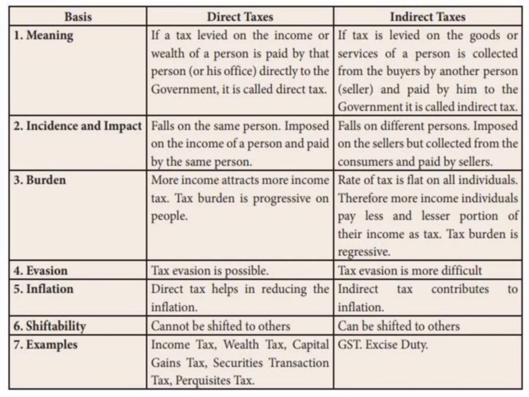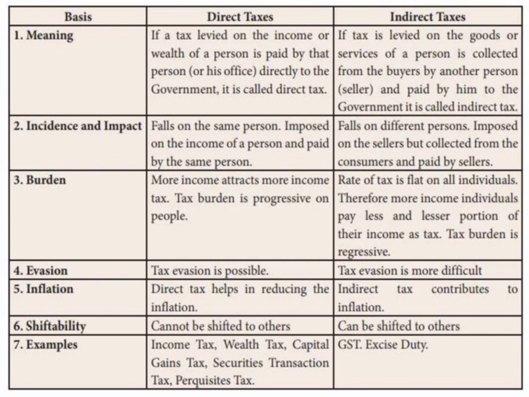Directly to the government, it is called a direct tax. And in the indirect tax, if tax is levied on the goods or service of a person, it is collected from the buyers by another person and paid by him to the government. So in this indirect tax there is another person, an intermediary, and in the direct tax there are no intermediaries, there is only direct payment to the government. So that's the main difference between the direct tax and the indirect tax.